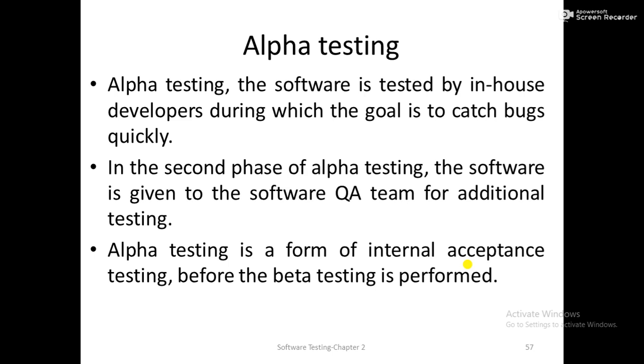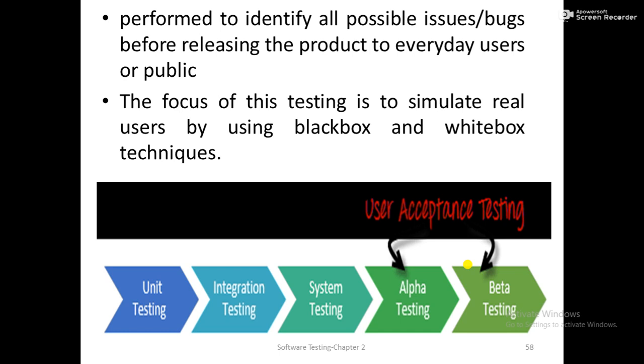In the second phase of alpha testing, the software is given to the software quality assurance team for additional testing. This is also one of the phases in alpha testing, where the quality assurance team or the testing team performs the alpha testing operation. So it is a form of internal acceptance testing before any beta testing by the end user. It is performed to identify all possible issues before releasing the product to everyday users or the public.